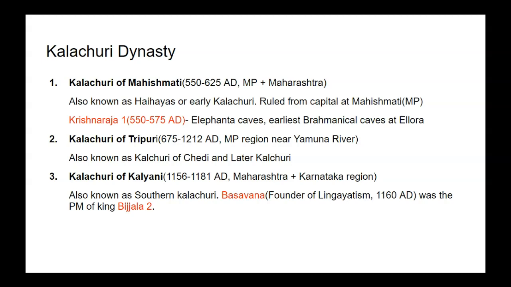Then the third one is Kalchurya of Kalyani. Kalchurya of Kalyani came into power in 1156 AD, and they ruled up to 1181 AD, and they ruled Maharashtra and Karnataka region mainly, and they were also known as Southern Kalchurya. And Basavanna, founder of Lingayat sect or Lingayatism, was the prime minister of King Bijala II, and King Bijala II was ruler of Kalchurya of Kalyani dynasty.